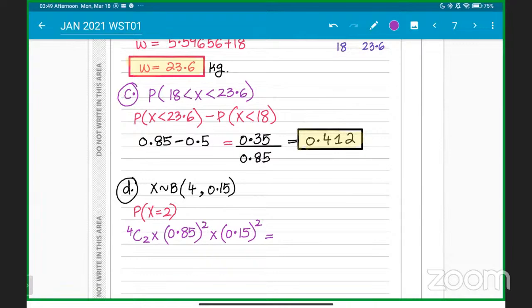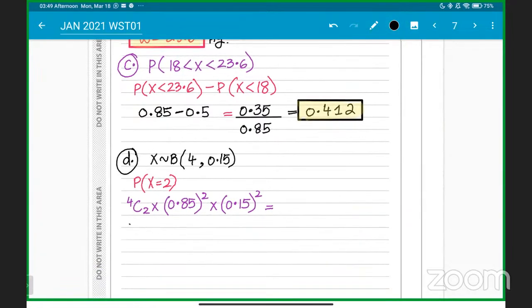4C2 must be... I'll write down the binomial formula as well. It is basically nCr into q, the probability of failure, into the probability of success to the power of r. That is the formula for binomial.